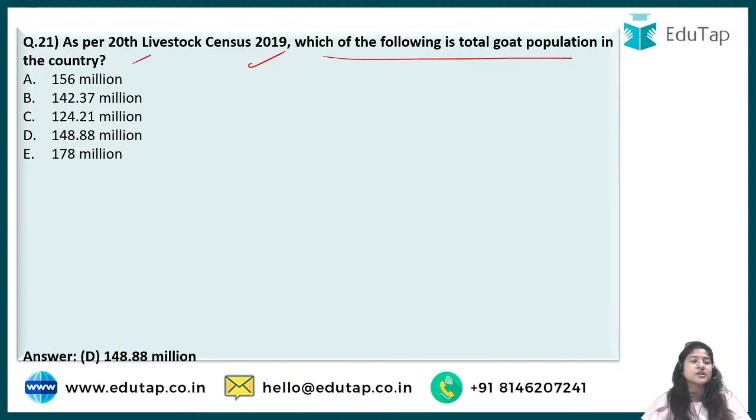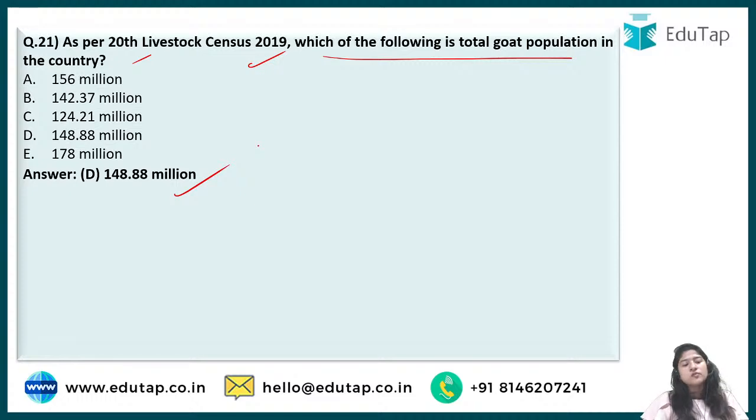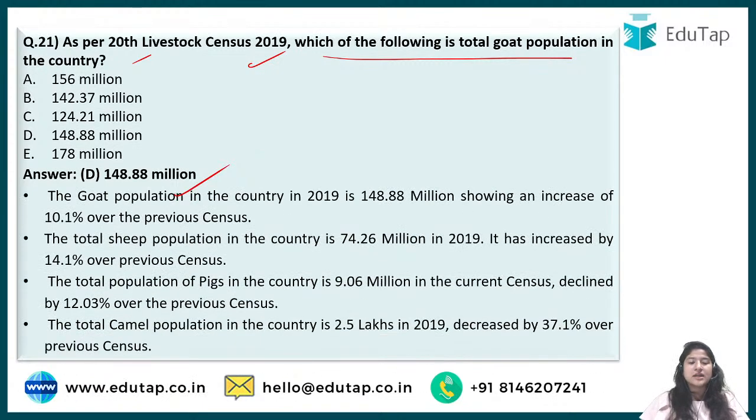Top three answers for this particular question, and the correct answer is option D, that is 148.88 million. So that is the total goat population. Here we can see the population of the various data. In this I have incorporated all for goat. It is 148.88 million, and there is an increase of 10.1% over the previous census.